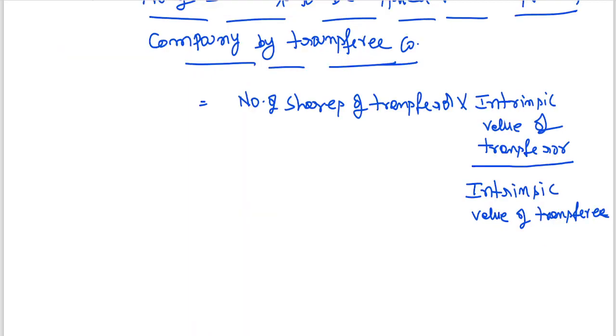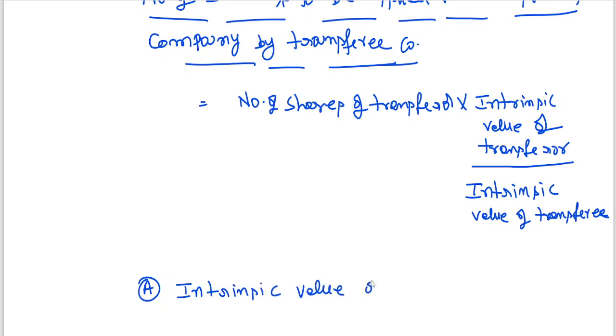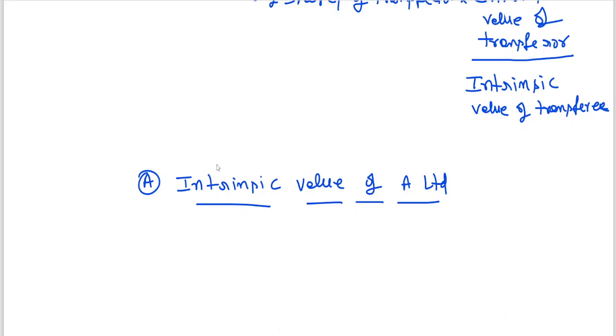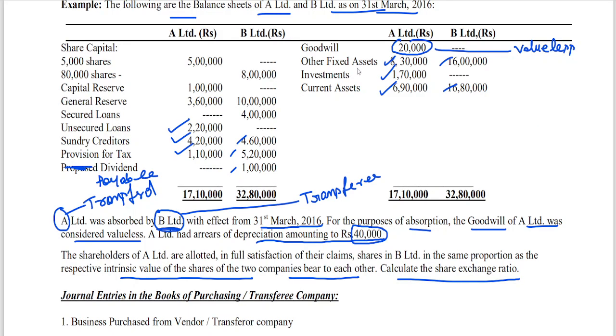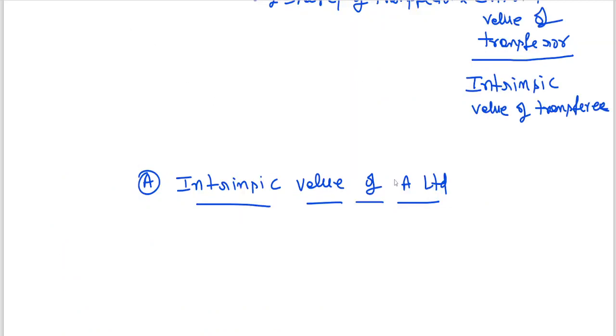Okay, let me go to this now. First, let me find out point number A, intrinsic value of A Limited. This I have to find out. Intrinsic value of A Limited is nothing but net worth. I told you. First I need to find out net worth. What is net worth here? Other fixed assets. I'll do one thing. Intrinsic value of A Limited and B Limited. Let me go in a columnar way so that we can save time.